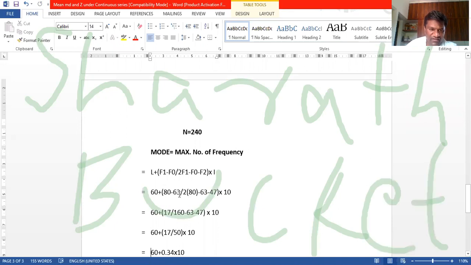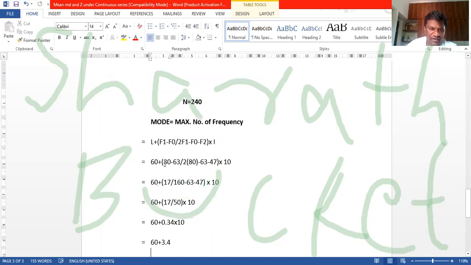60, okay, plus 80 minus 63 divided by 2 into F1, which is 80, F0 is 63, F2 is 47. We have to take the values according to the formula, into 10. Okay, guys, 60 as it is, you can take it. Then 80 minus 63 is 17. Then 2 into 80 is 160, 63 as it is, 47 as it is, and into 10.